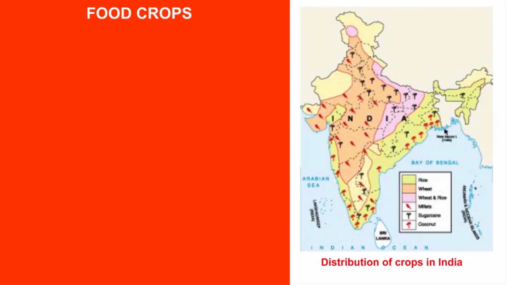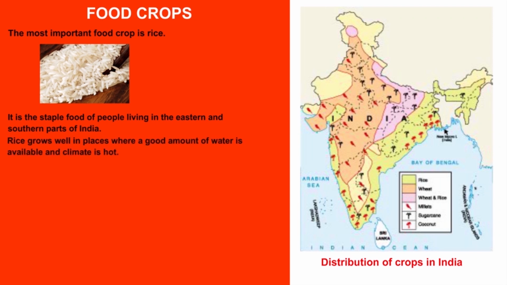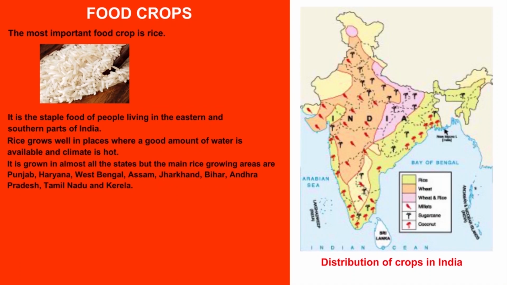Food crops. The most important food crop is rice. It is the staple food of people living in the eastern and southern part of India. Rice grows well in places where a good amount of water is available and the climate is hot. It is grown in almost all states, but the main rice growing areas are Punjab, Haryana, West Bengal, Assam, Jharkhand, Bihar, Andhra Pradesh, Tamil Nadu, and Kerala. More than 4,000 varieties of rice are grown in India. It is the second largest producer of rice after China.